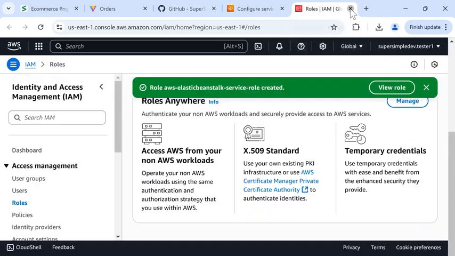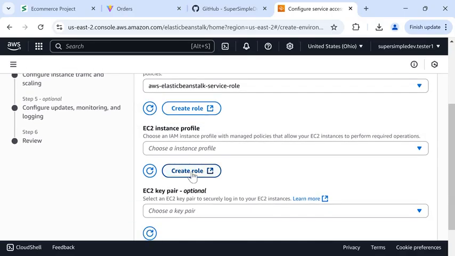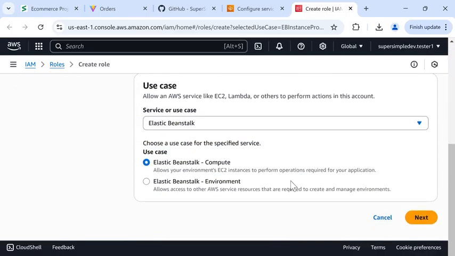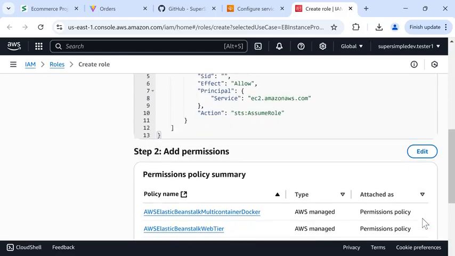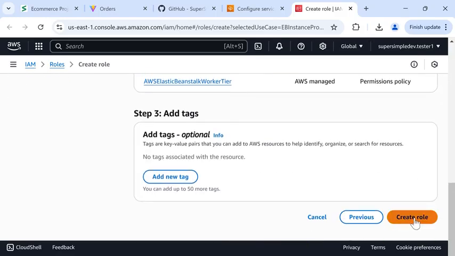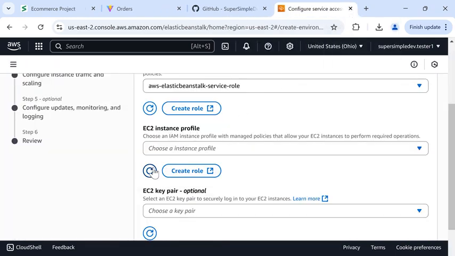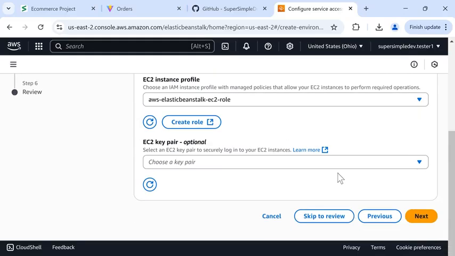And then we'll go back to Elastic Beanstalk. And we'll click this button to refresh. And we'll select the role that we just created. For this one, we also need to create a role. So we'll click here. And then we can also use the default values that it gives. Click Next. And Next. And at the bottom, Create Role. And we'll go back and refresh and select the role that we just created. And we can keep this as blank. And we'll click Next.